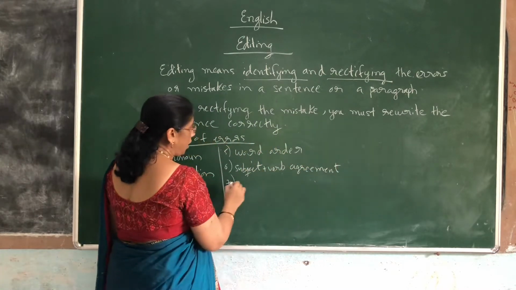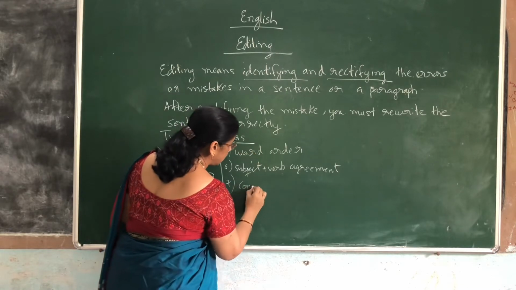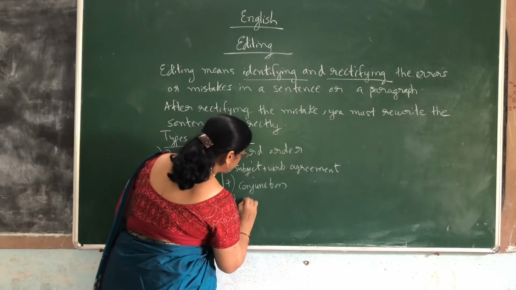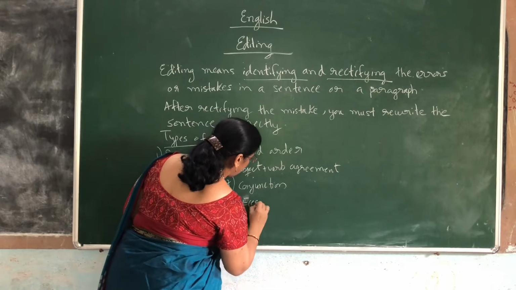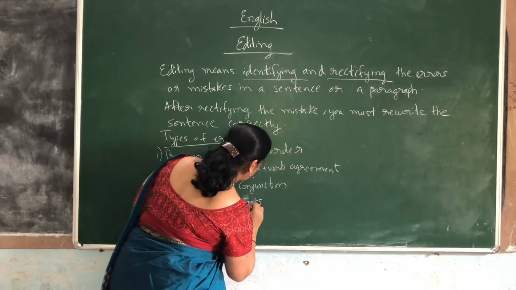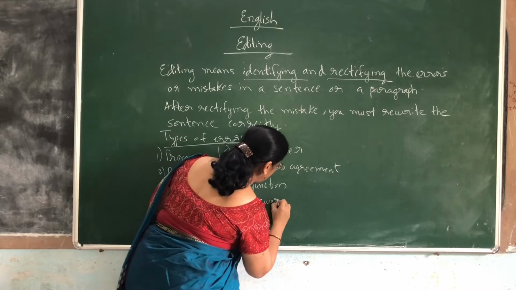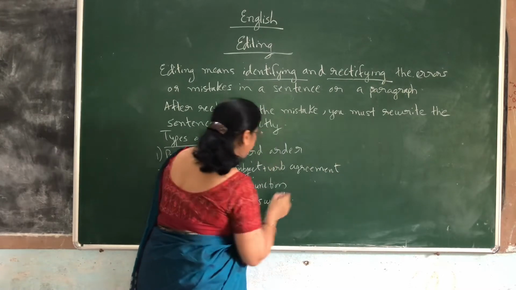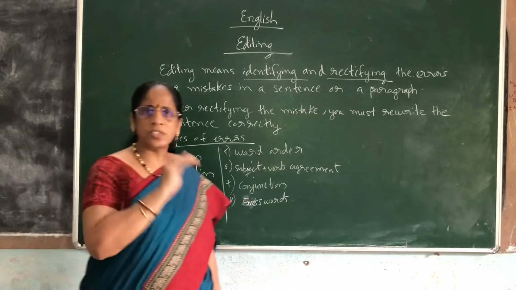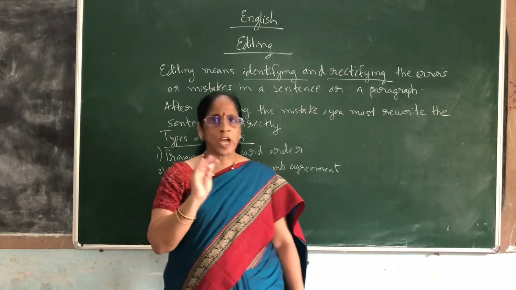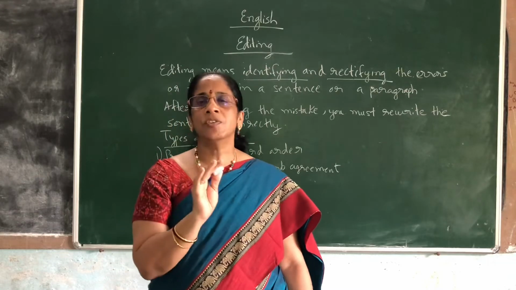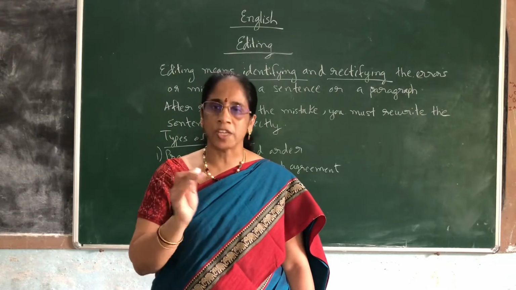Coming to the next one, even excess words may be used. Conjunctions may be wrongly used; a conjunction mistake may be there. And excess words may be used. You should identify what the error is. Like this, you will find different types of errors. This is only just to test your communication skills, just to test your grammar and vocabulary knowledge. This shows what grip you have on the proper use of English grammar and vocabulary.